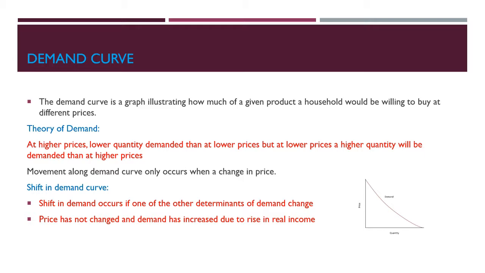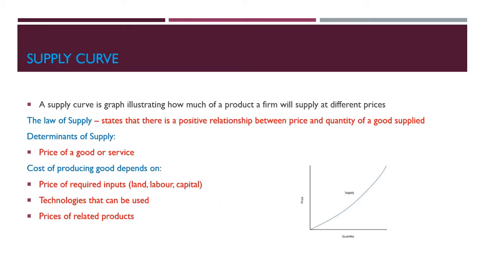A shift in the demand curve then. A shift in demand occurs if one of the other determinants of demand changes. So movement and a shift are different, okay? If the price has not changed and demand has increased due to a rise in real income, this will also produce a shift.